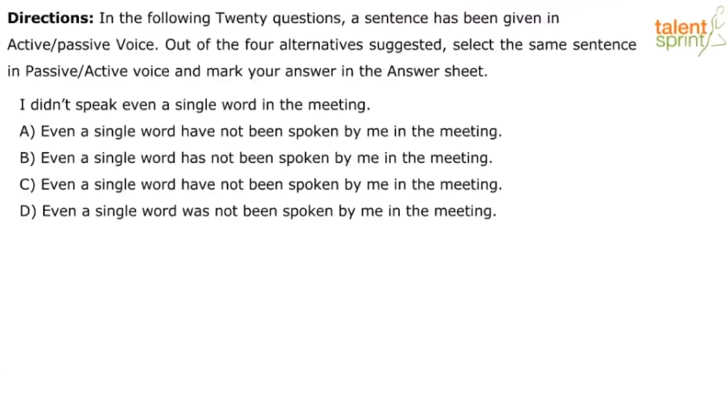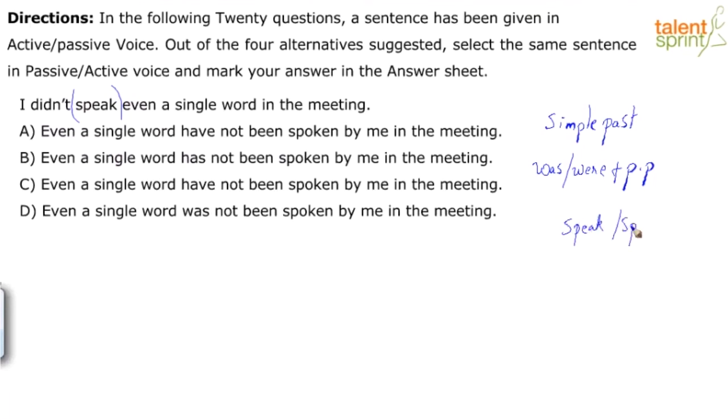I didn't speak even a single word in the meeting, right? So again, active to passive voice, right? I did not. Basically, "did not" is contracted to "didn't". So we're looking at this in the simple past, active voice. When you're changing an active voice to passive voice from the simple past, what will be the construction? Was or were plus past participle, right? So we're talking about speak. The past participle of speak is speak, spoke, spoken. In fact, we have spoken in all the options, but let's quickly look at it.